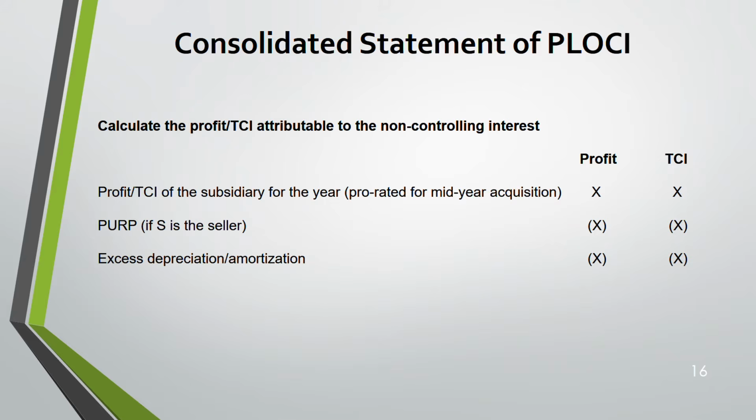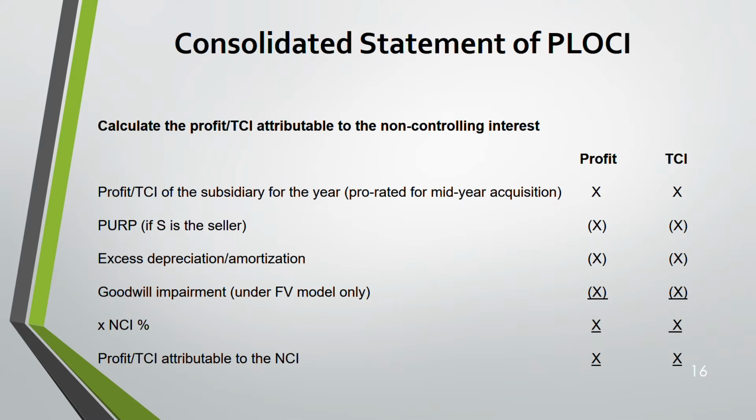And any excess depreciation or amortization, you deduct. Goodwill impairment for NCI, deduct. But only if the fair value method has been used. If it's the other method, then you don't deduct anything. And apply the NCI percentage to it. Apply the NCI percentage at the end. After you have taken the profit, unrealized profit, depreciation, goodwill impairment, then you apply the NCI percentage. If it's 20%, then 20%. Once it's done, that profit or TCI is said to be attributable to the NCI. Then equity for the parent is the balancing figure.